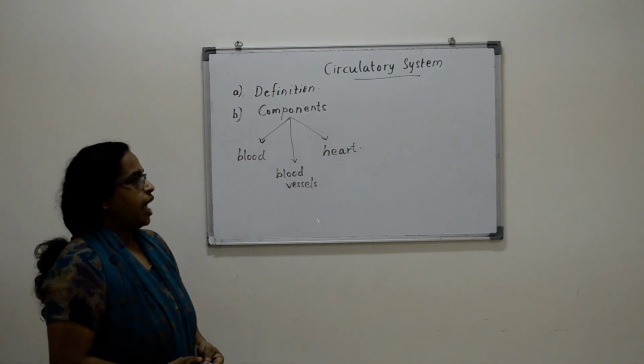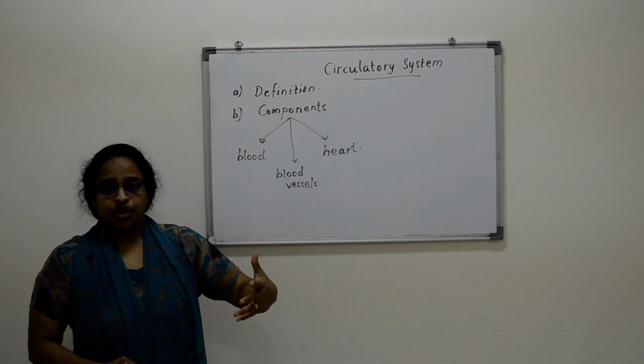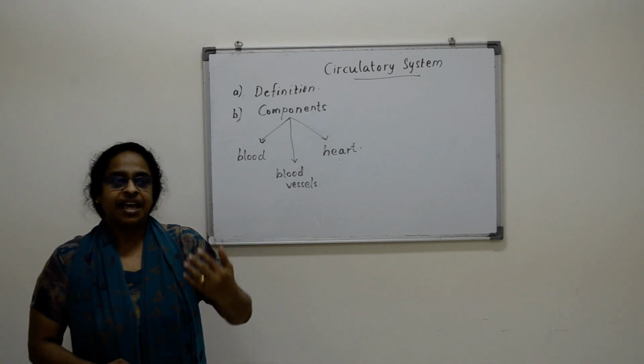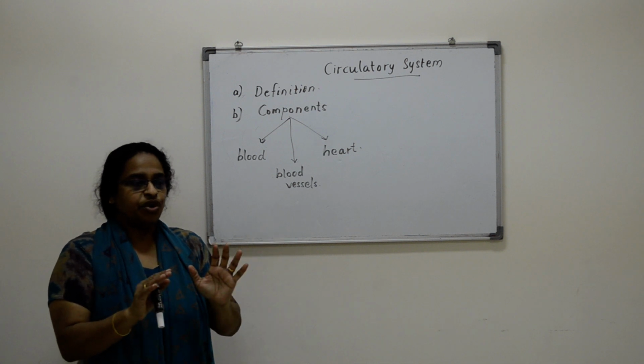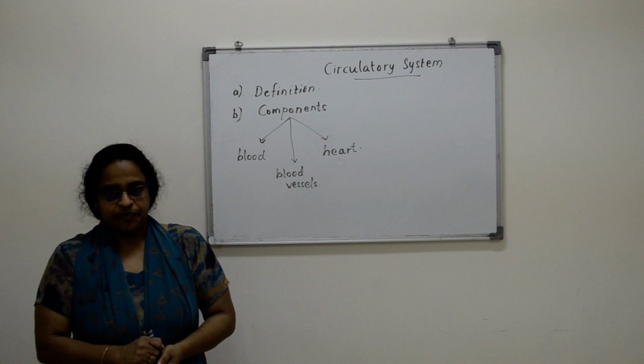Okay. And you know that there are millions of different kinds of animals, and all of them do not have the same kind of circulatory system.